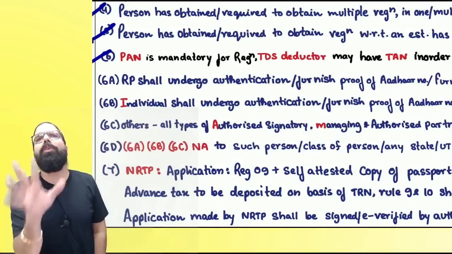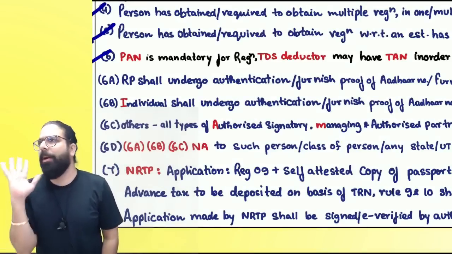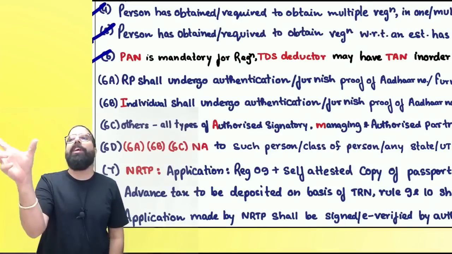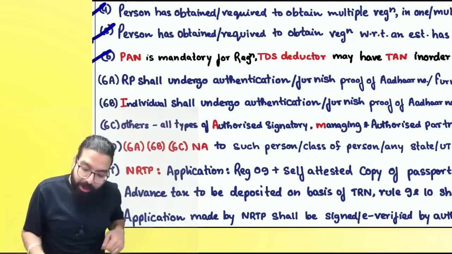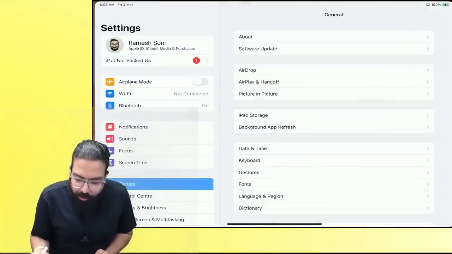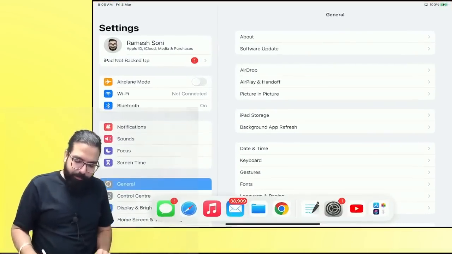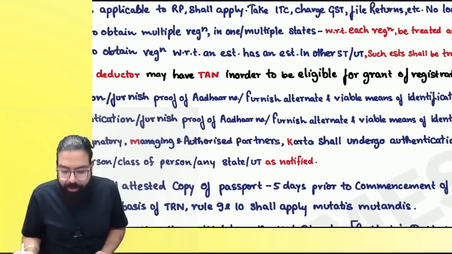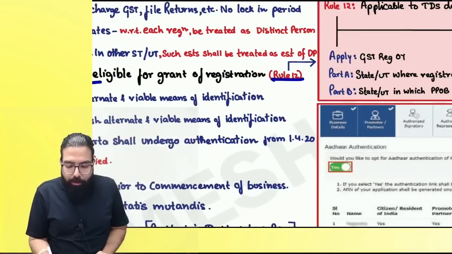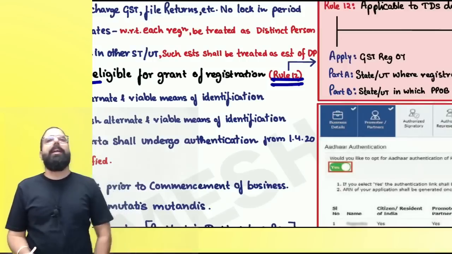It says, if you want to take registration, please have a PAN number. PAN is mandatory because your registration number is based on the PAN number. Are we clear? But if you are a TDS deductor, you can take registration on the basis of TAN. TDS deductor can go ahead and use TAN also. And always remember, for TDS deductor and TCS collector, which rule is applicable?